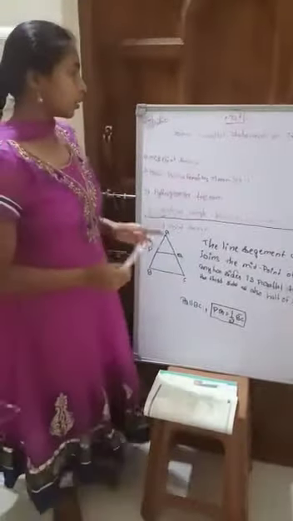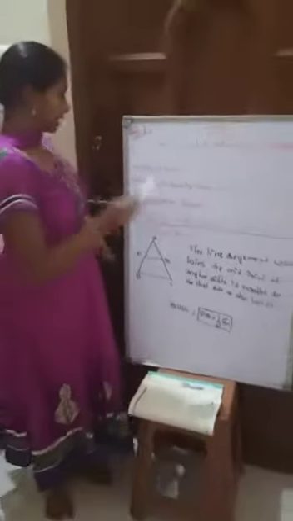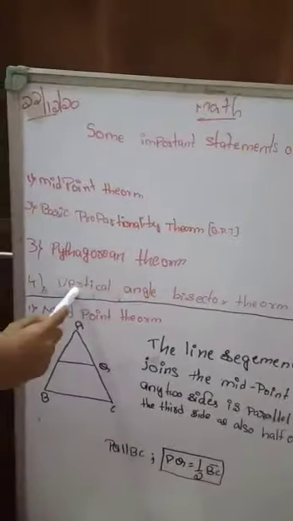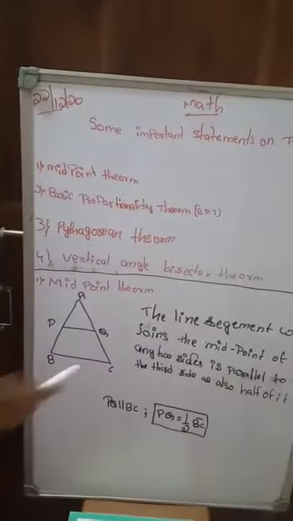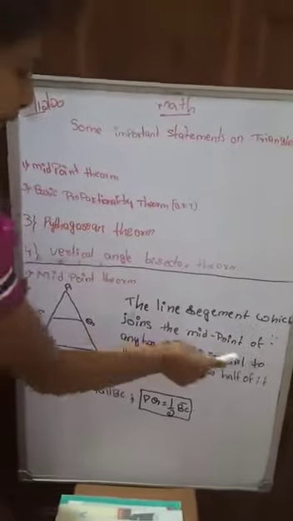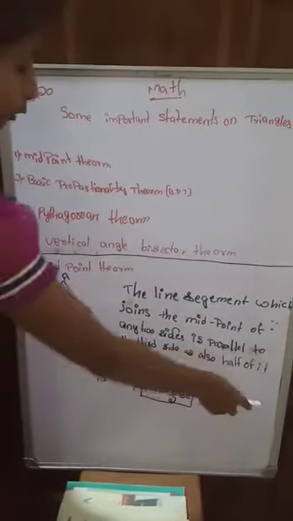So now friends, we are going to study some important statements on triangles. We have four statements on triangles: the midpoint theorem, basic proportionality theorem, Pythagorean theorem, and vertical angle bisector theorem. First, the midpoint theorem: the line segment which joins the midpoints of any two sides is parallel to the third side and also half of it.